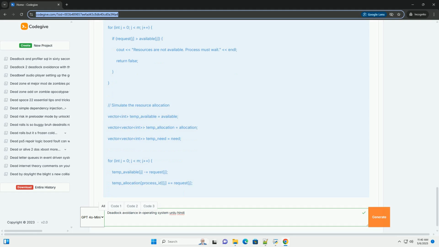Deadlock se bachne ka tarika samjha diya. Remember to consider the limitations and trade-offs when deciding whether to implement deadlock avoidance in your system. Good luck.